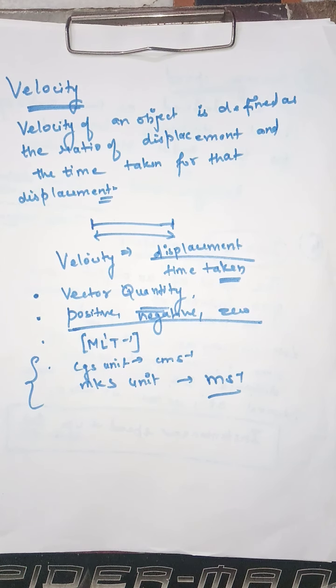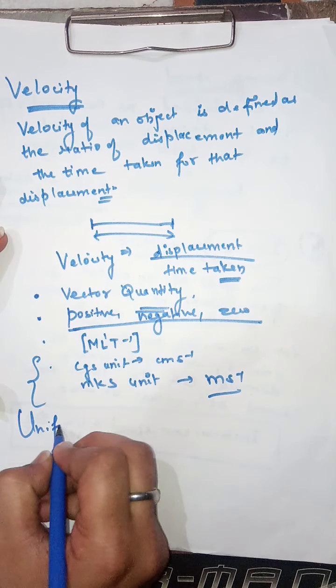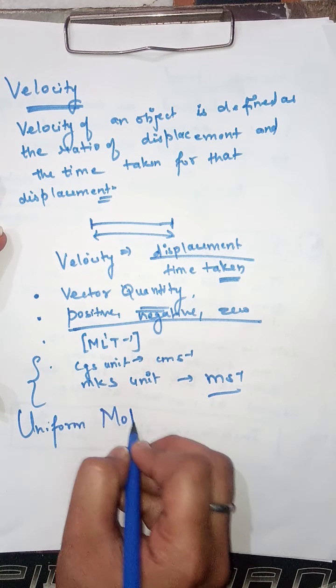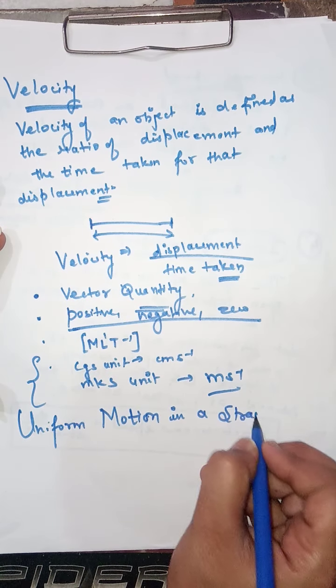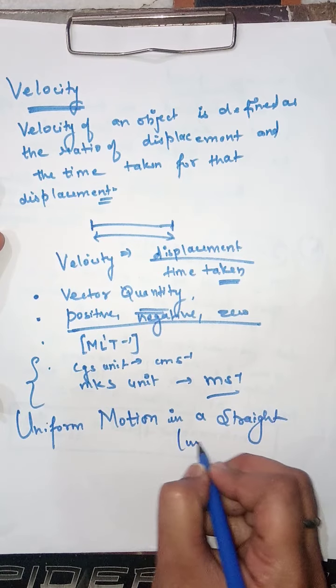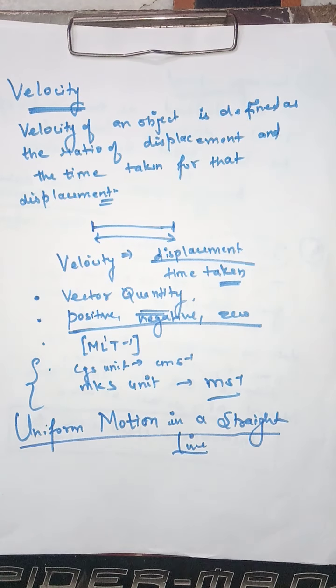Next topic is what is uniform motion and uniform motion in a straight line. What is uniform motion and what is the topic? Uniform motion in a straight line.